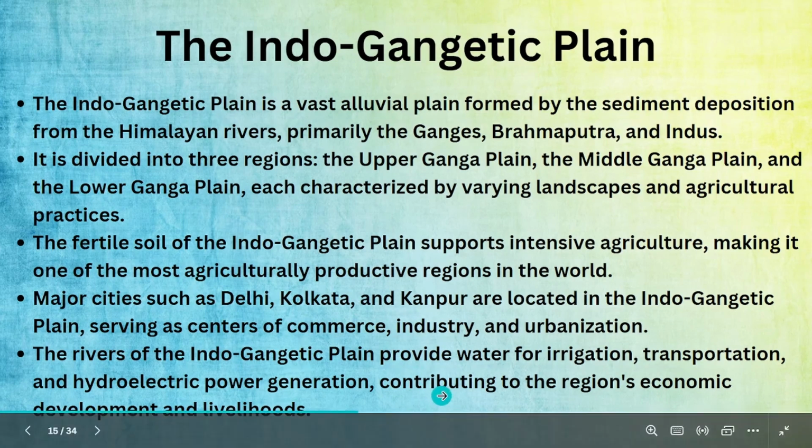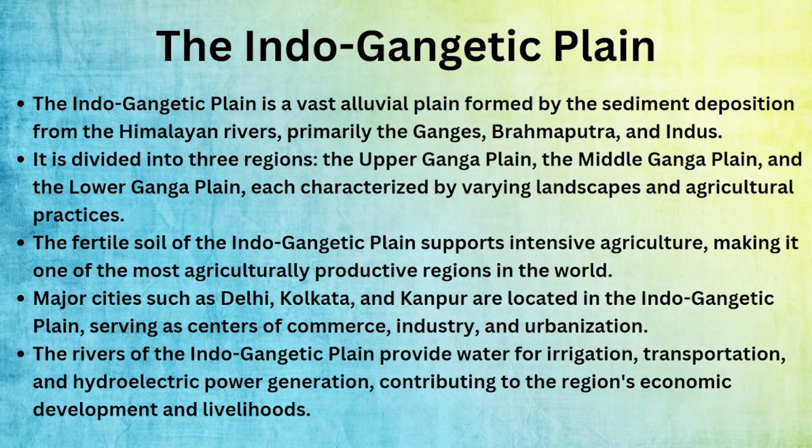Major cities like Delhi, Kolkata, Kanpur have become very big cities. They have become centers of commerce. What happens is when we grow agriculture, people will start moving to other industries. They will do a lot of commerce, industry, urbanization, which we'll discuss in the other chapters in the next videos. Please watch them so that you get knowledge on all the things which are essential for the social subject you want to learn.